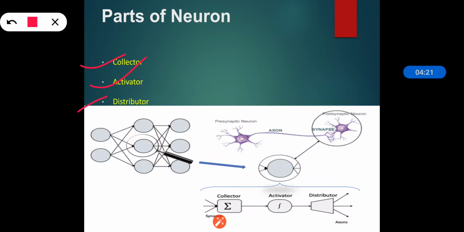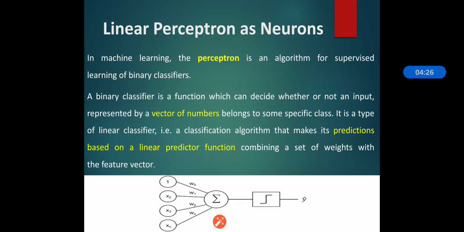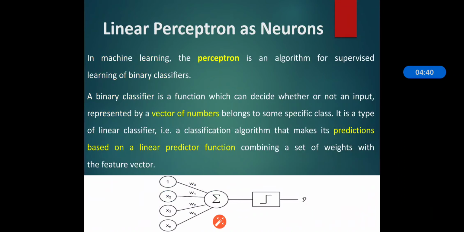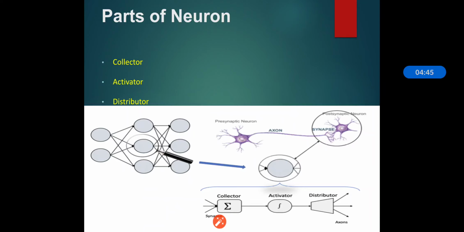So these are the parts of neurons which are responsible for forming the neural network connections. And generally the connections between the different neurons are represented by the edges, because neurons are connected by the edges. So this is all about neuron and parts of neuron. In our next section we will see the linear perceptron as neuron. Thank you.